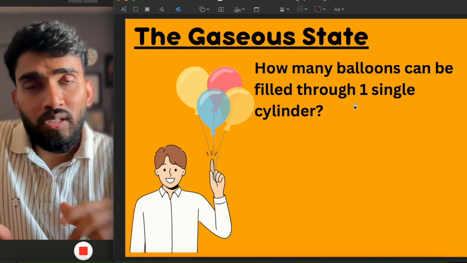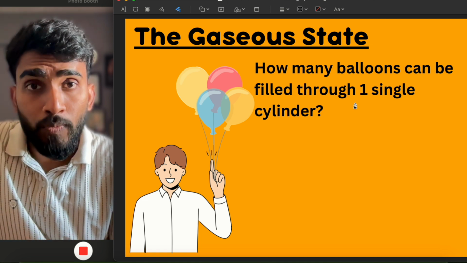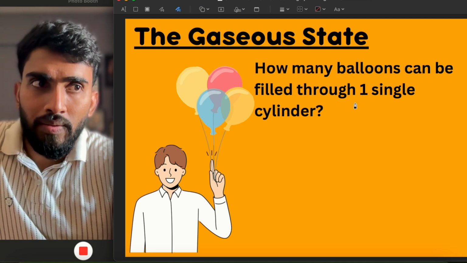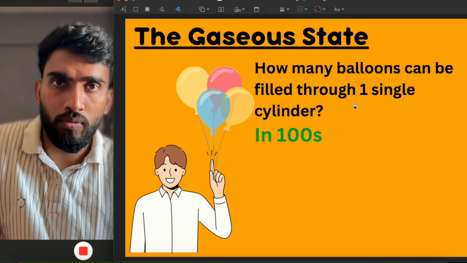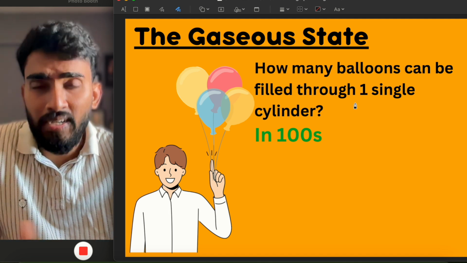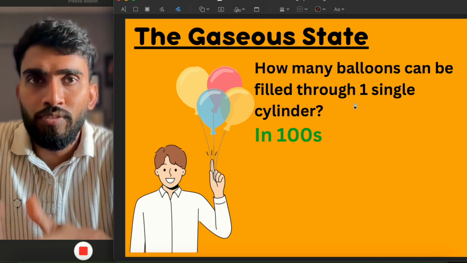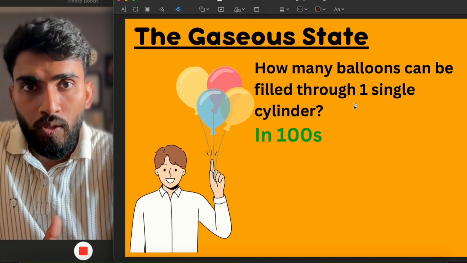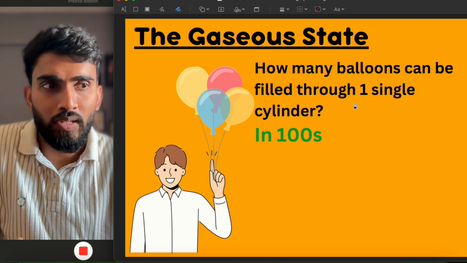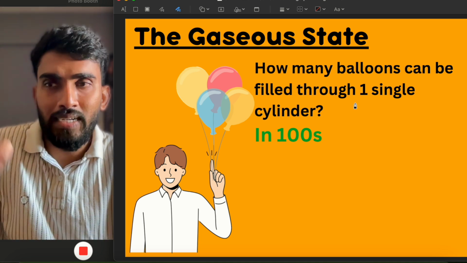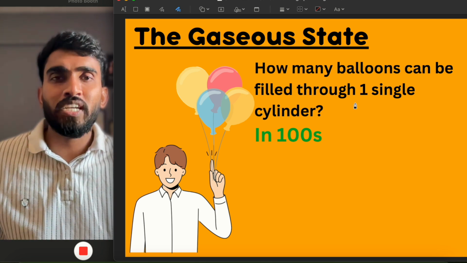It actually depends on the size of the cylinder and the size of the balloon also. So in general, a regular cylinder with a normal size of balloon can fill hundreds of balloons. It can be 500, 600, 700, 800. It is in the range of hundreds, depending on the size of the cylinder and the balloon. So you know how much volume it takes in that cylinder. That space is too less as compared to the number of balloons which can be filled through that single cylinder.